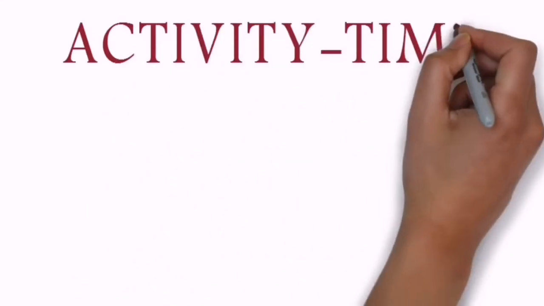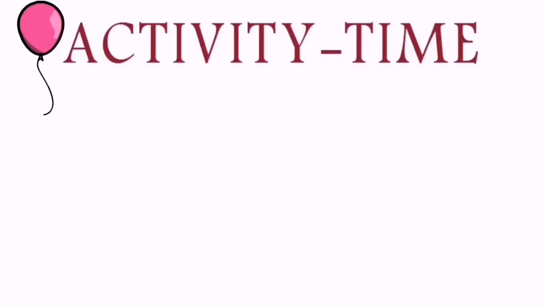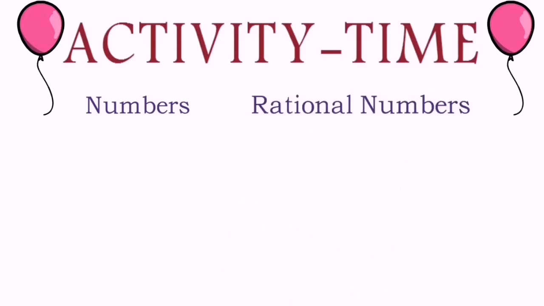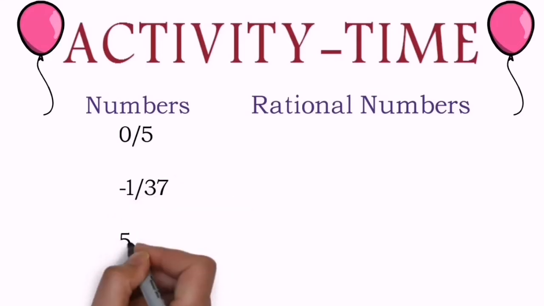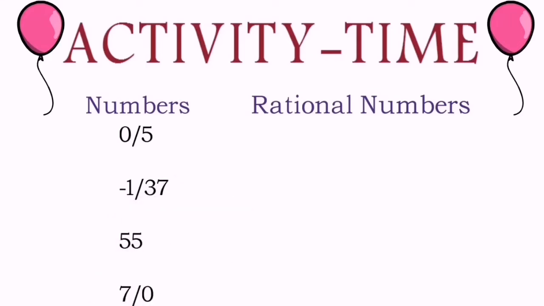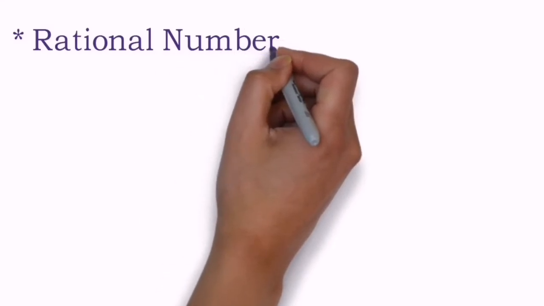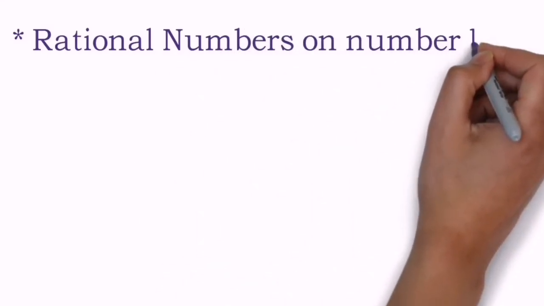And let's have a little activity first of all, because this activity will help us to understand which are the rational numbers and which are not. Okay, very first, there are a few numbers given on your screen and you have to identify whether they are rational numbers or not. Easier. 0 upon 5, see denominator is non-zero, so we can say the first one is a rational number. Second number also, minus 1 upon 37, we have to just check the denominator is not 0, that's why it's a rational number, and the remaining ones are there for you. Don't forget to mention the answer in the comment section below.